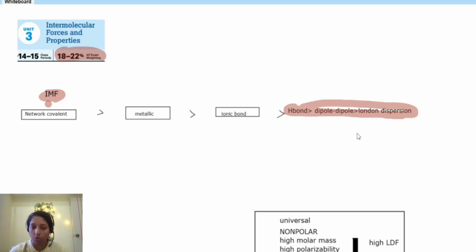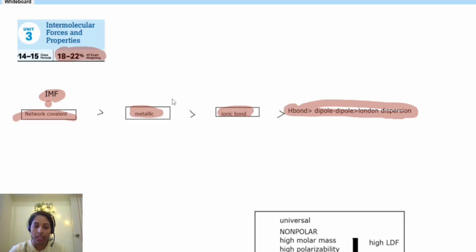So in ionic compounds, what are the IMF? For ionic compounds or all other chemical bonds, the chemical bond itself is their IMF. There is no difference, because a discrete unit like a molecule is not present in any other kind of substance. So network covalent, what is the IMF? Same, the chemical bond. Metallic, what is the IMF? Same, the chemical bond. Ionic compounds, what is the IMF? Same, the chemical bond. Only in covalent compounds is there a perfect distinction between the chemical bond as well as the IMF.